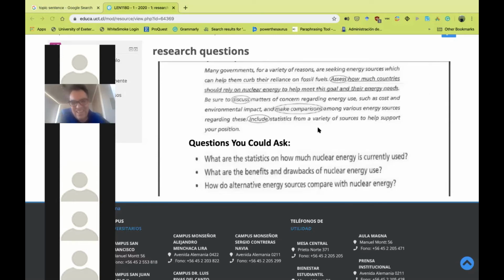Can you see that there are some verbs that are circled? The first one is assess, right? The second is discuss. Then we have a third one, make comparisons. And the last one, include. Whenever you read the prompt, it is very important to circle, all right, those verbs in order to understand what you should do.